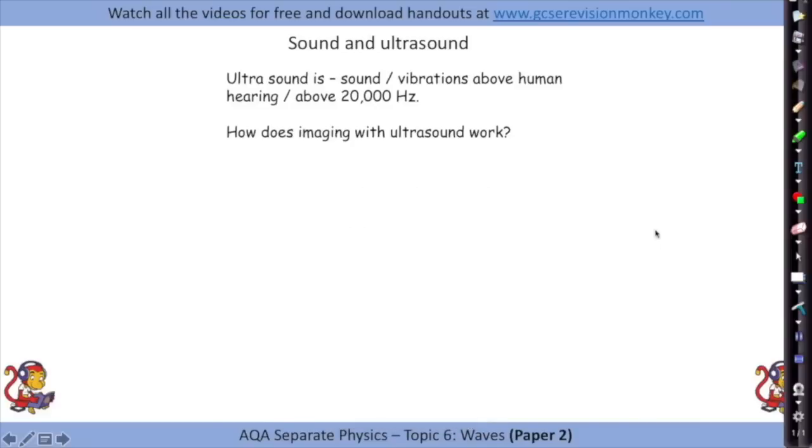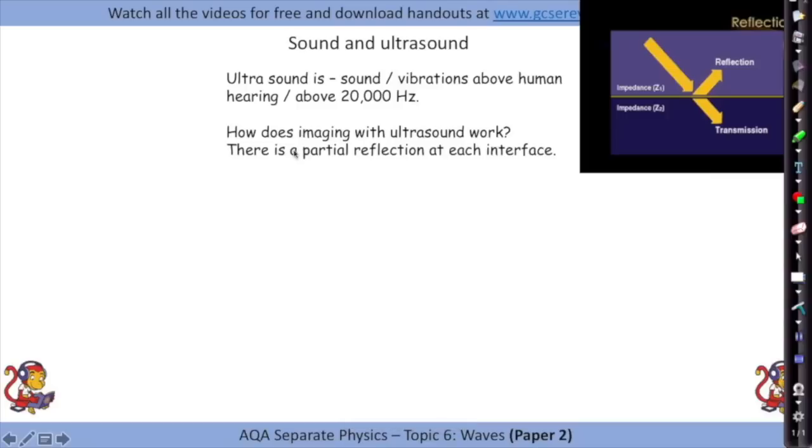Okay, so what is ultrasound then? Ultrasound is sound or vibrations above human hearing, or above 20,000 Hertz. That's the number you need to know. So how does ultrasound imaging work? Well, there is a partial reflection at each interface. Ultrasound is what they might use with unborn babies to look at them. You send the ultrasound in, transmit it in. At every boundary, for example between skin and bone or between skin and fat, there'll be a little bit of reflection and some transmission. So some passes through, and a little bit gets reflected back each time.